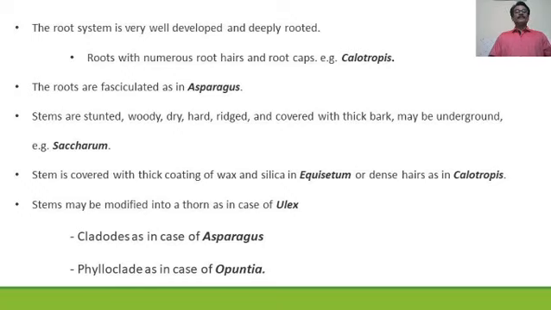Saccharum. Stem is covered with a thick coating of wax and silica as in Equisetum, or dense hairs as in Calotropis. Stems may be modified into thorns as in the case of Ilex, cladodes as in the case of asparagus, phylloclades as in the case of Opuntia.